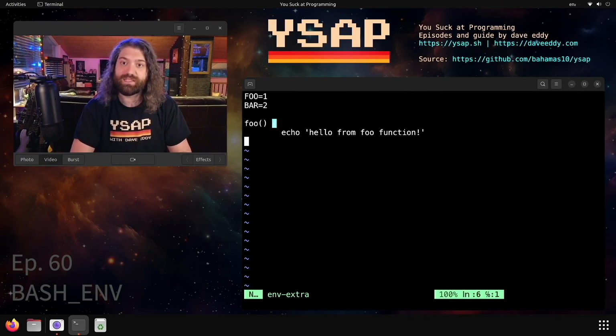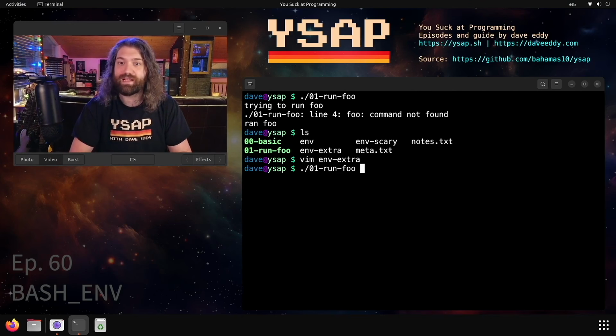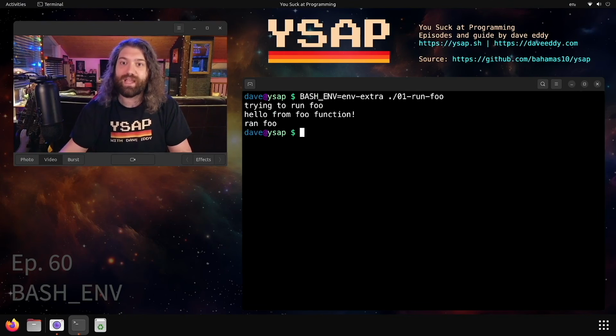be careful with it. Because in this example, we've defined a function here, and now we can pass in that function as long as we specify bash env. So env extra was the name of that file. We go ahead and we run it, and we get hello from foo function. How awesome is that? That is pretty cool.